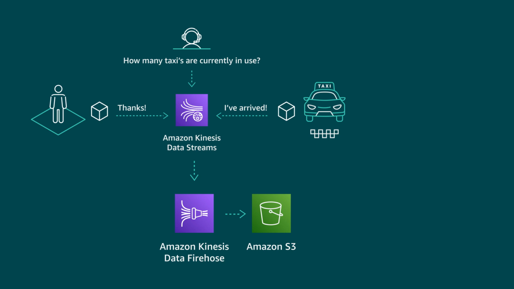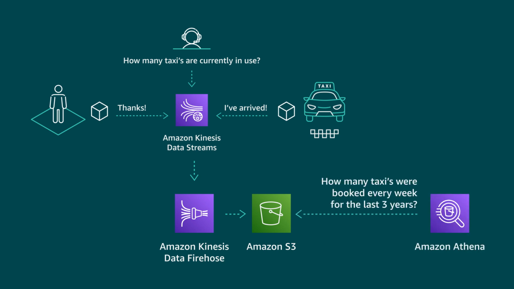Once those events are in the bucket, they can be sent to Amazon Glacier for long-term archive, or we can use Amazon Athena to query the information in this bucket. For example, as I already mentioned, we can run a query to get stats about how many taxis were booked each week for the past 3 years. And later on, we could look at using machine learning to predict demand for our taxis into the future, but that's a topic for another time.